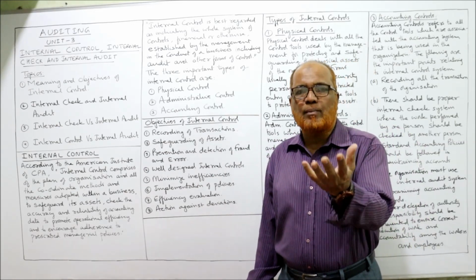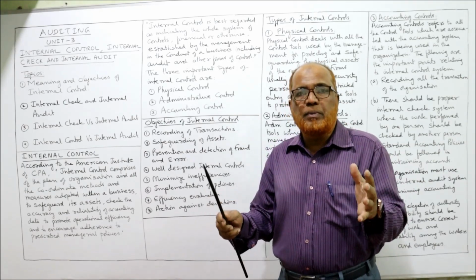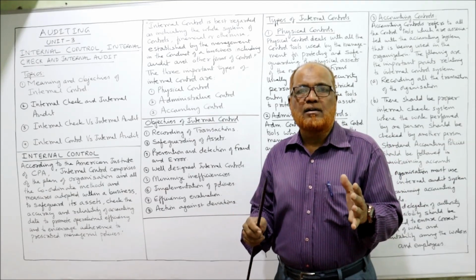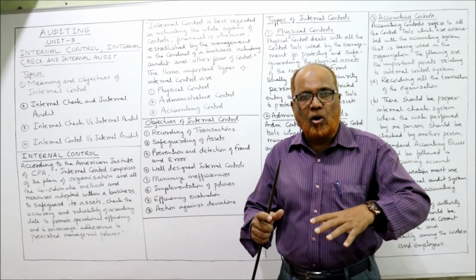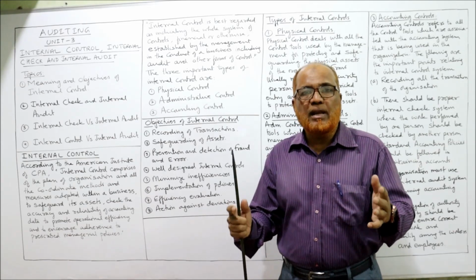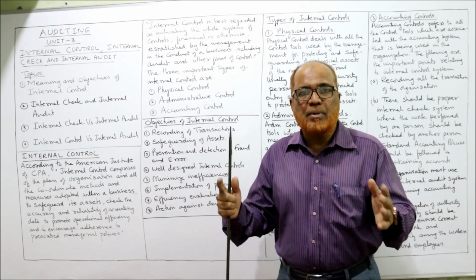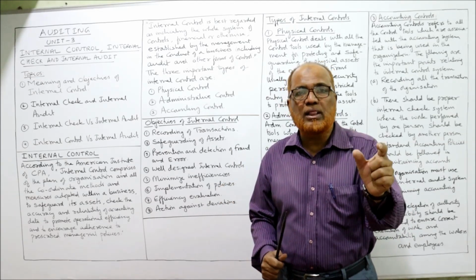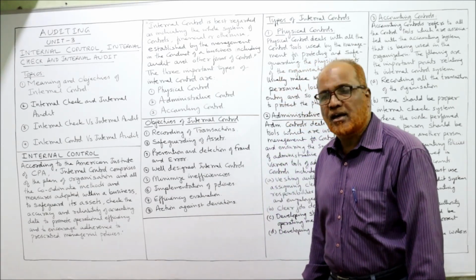It is the responsibility of the management of the bank to protect the cash. How to protect the cash? The cashier should be protected by different methods, like a security guard, an alarm, and all the different precautions to protect the cash. Similarly, furniture should be accounted for and physically verified from time to time. Machinery, physically verified. So safeguarding all the resources, that is the objective of internal control.